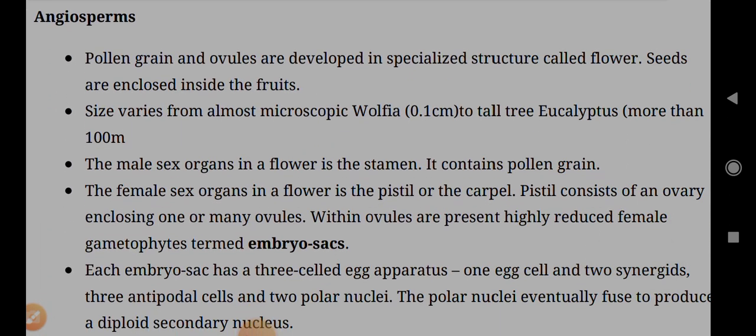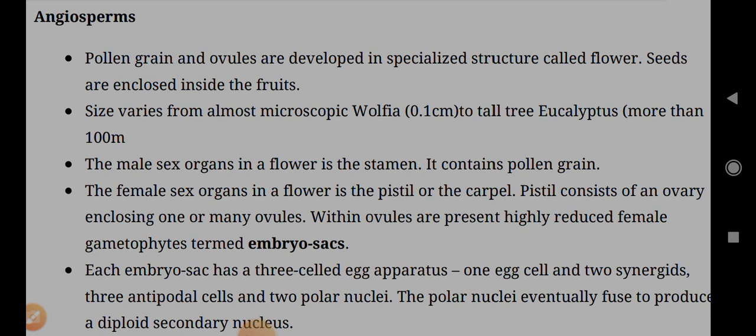Angiosperms. Pollen grains and ovules are developed in a specialized structure called a flower. Seeds are enclosed inside the fruits. Size varies from almost microscopic, Wolffia, 0.1 cm, to tall trees like Eucalyptus, more than 100 meters.